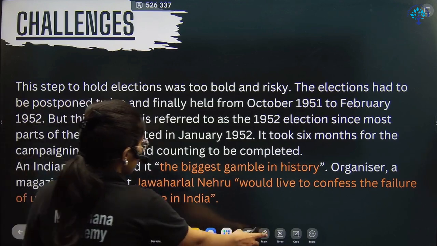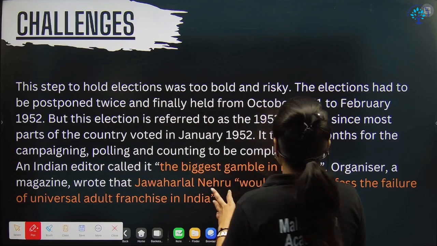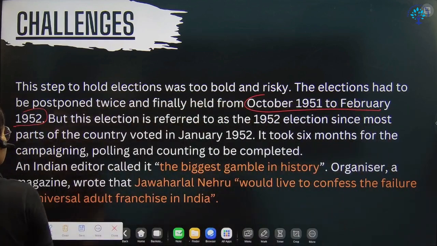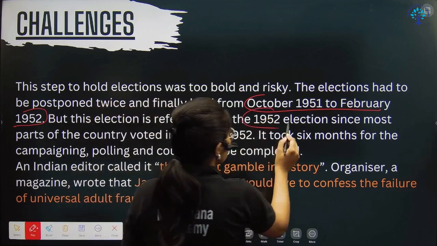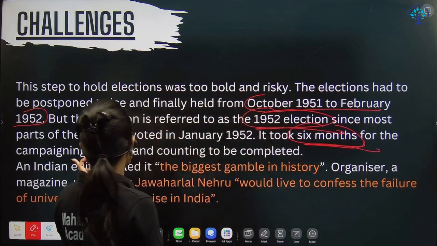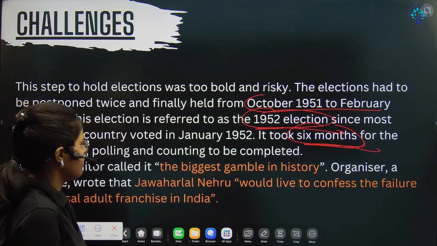Okay, so some dates are also important from an MCQ point of view, right? The elections were held from October 1951 to February 1952, and that's why we call it the 1952 elections, right? So it took 6 months for campaigning, polling and counting to be completed, right?